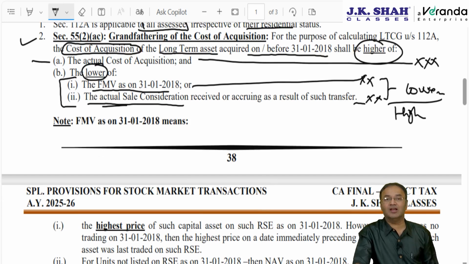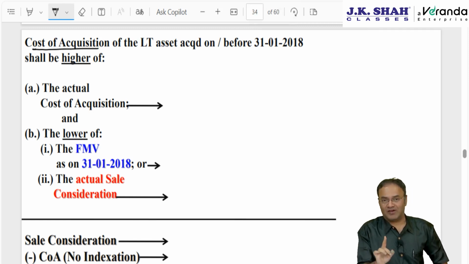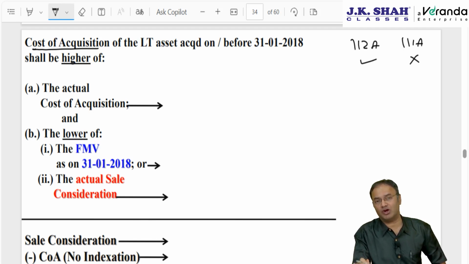Let's try to understand with the help of some examples. So the cost of acquisition under grandfathering: first of all, grandfathering is only for long-term capital assets, not for 111A, not for short-term capital assets. Secondly, it is for all three assets: equity shares of a company, units of equity oriented fund, units of business trust, provided they are acquired on or before 31st January 18. If acquired on or after 1st February 18, then the grandfathering concept does not apply. The section number is section 55, subsection 2, clause AC.